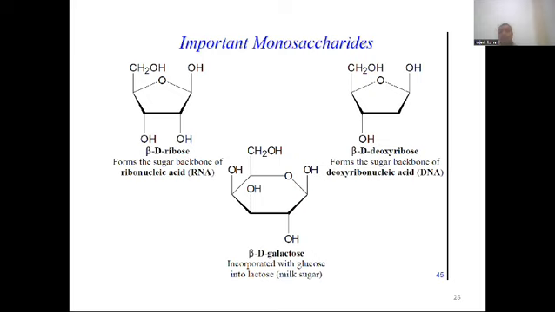Why is it called beta-deoxyribose? Because at carbon number 2 there is no hydroxyl group. That's why it's called deoxyribose. In DNA, deoxyribonucleic acid, deoxyribose is present, but in ribonucleic acid, ribose sugar is present.